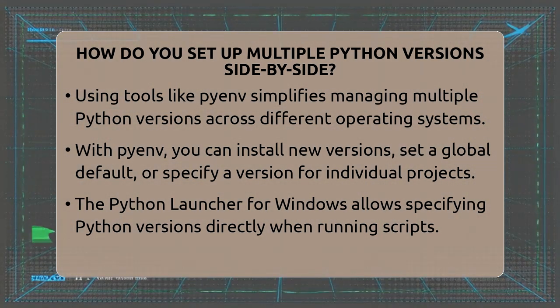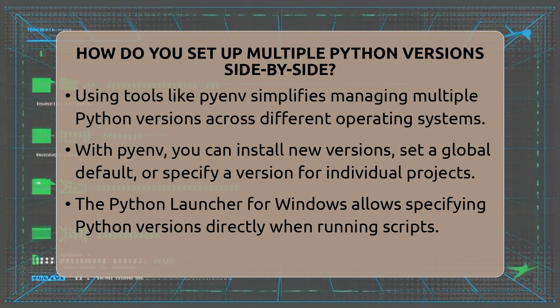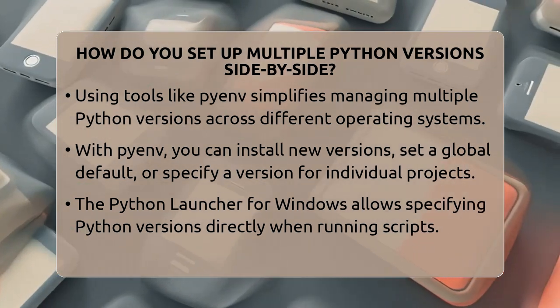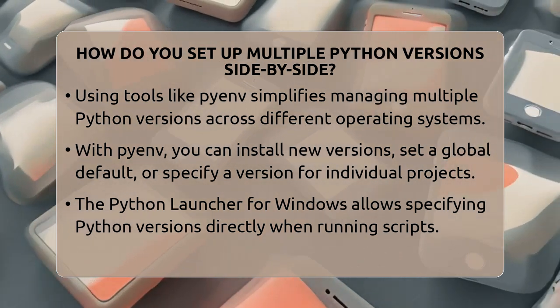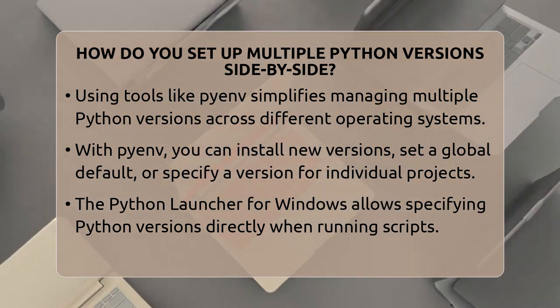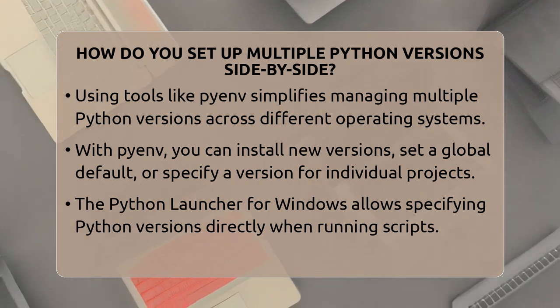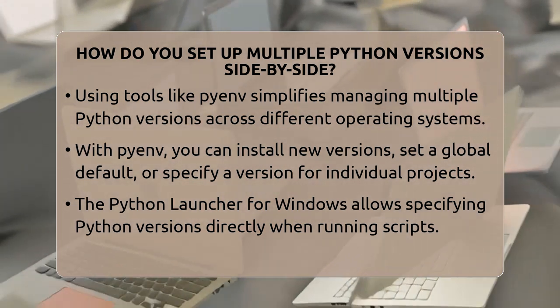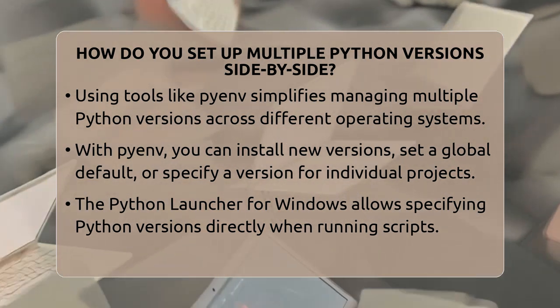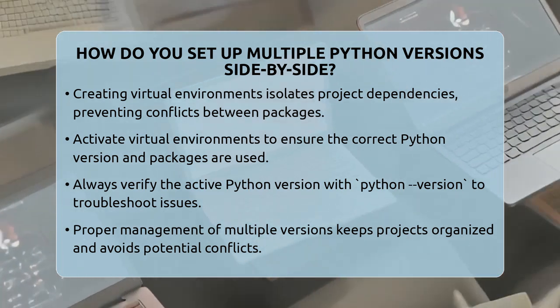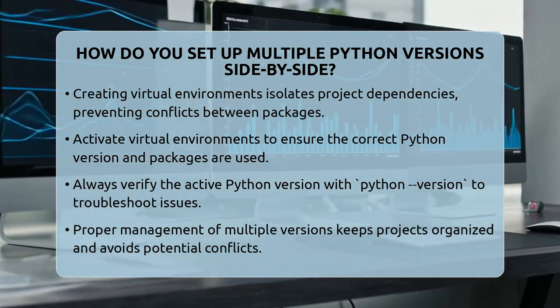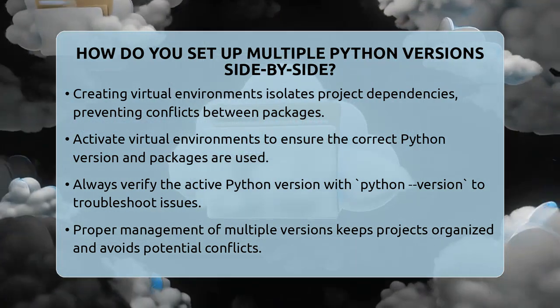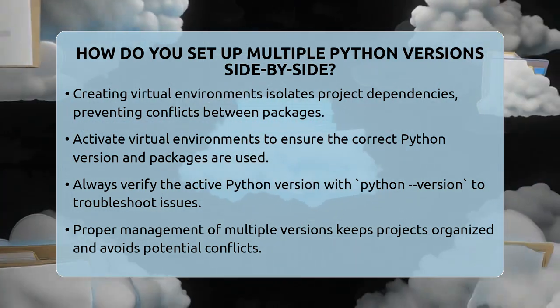Once you have your Python versions installed, creating virtual environments is a smart move. These are isolated spaces where you can install packages without affecting other projects. To create one, you use the command line and specify the Python version you want, like C:\Python39\python -m venv myenv. Activating this environment makes sure your Python commands use the right version and packages.